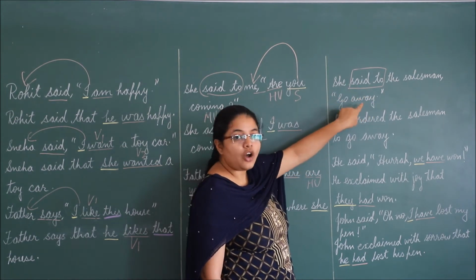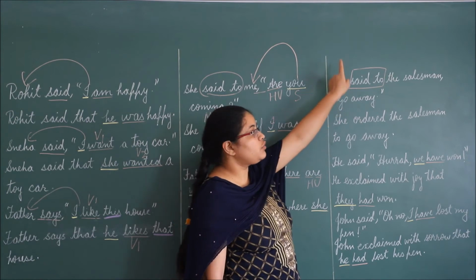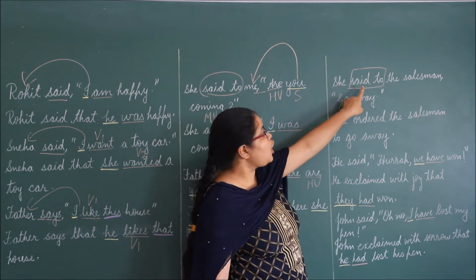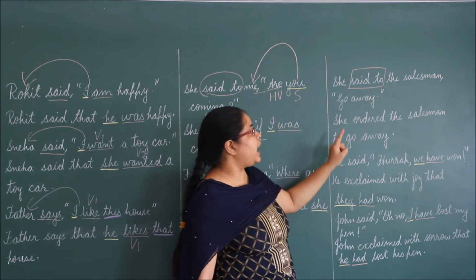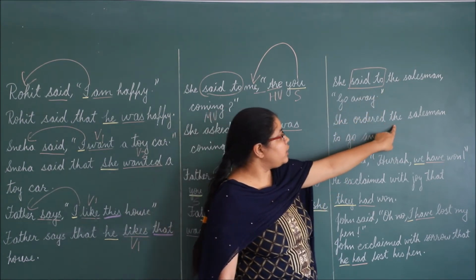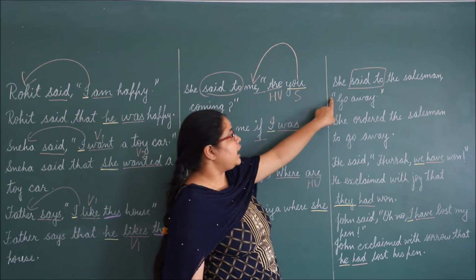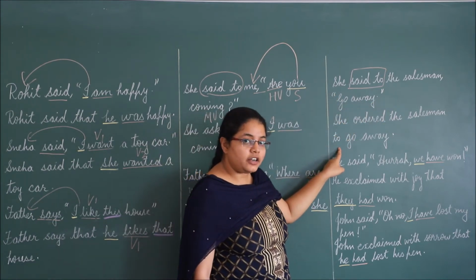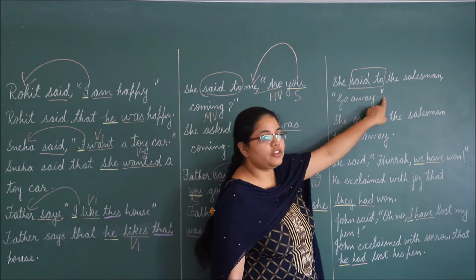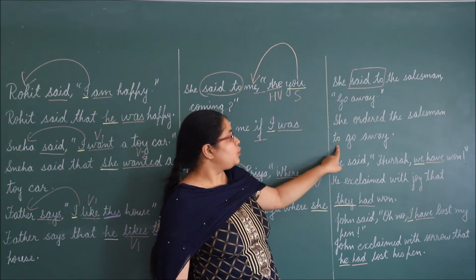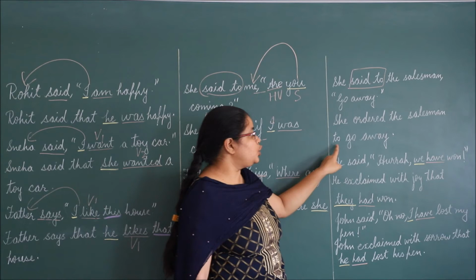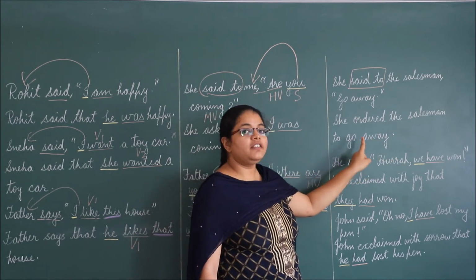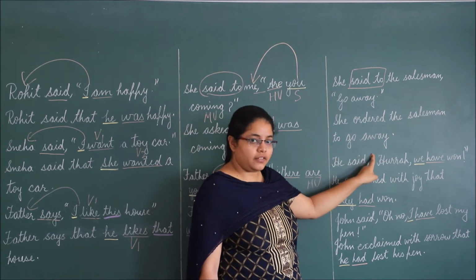As it is an order here, go away. She is ordering salesman to go away. So we will say she ordered the salesman. Inverted commas will change into to. We have learned that in imperative sentences, inverted commas will change into to. So she ordered the salesman to go away. Because it is imperative sentence, there is no change in tense.